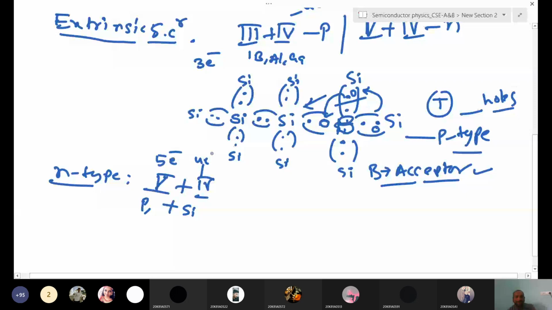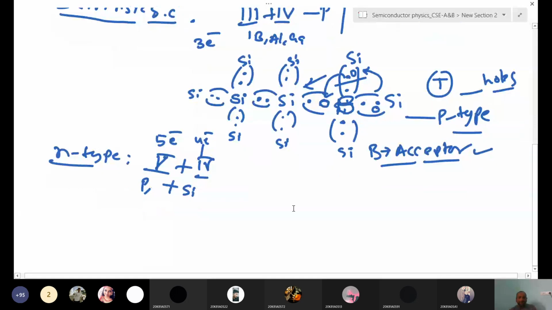Here we are adding phosphorus. Phosphorus has 5 valence electrons, suppose like this. Okay, 5 valence electrons, right? So this phosphorus shares electrons and makes 4 covalent bonds with neighboring silicon atoms. Okay, with the neighboring silicon atoms, it will make 4 covalent bonds. Like this. This is silicon.